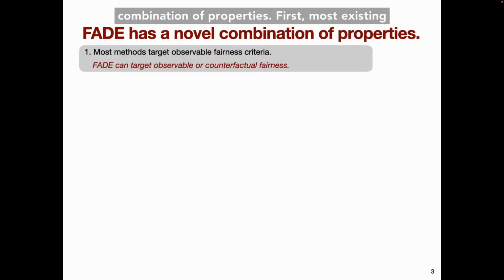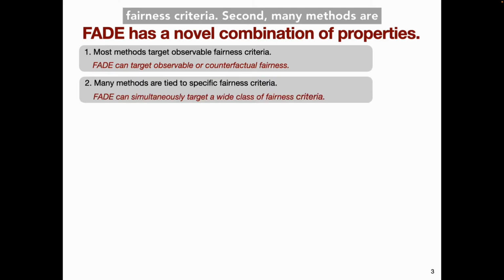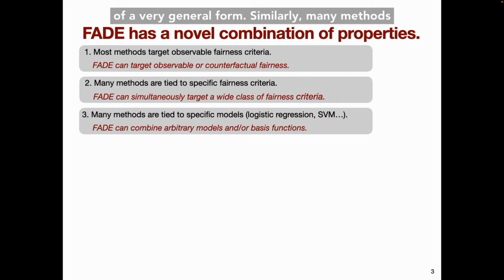FADE is simple and flexible and has a novel combination of properties. First, most existing methods are designed for strictly observable fairness criteria. As mentioned above, FADE can target either observable or counterfactual fairness criteria. Second, many methods are designed to target specific fairness criteria like demographic parity or equalized odds, and they don't necessarily generalize easily to other criteria. FADE can simultaneously target a large number of fairness criteria of a very general form.